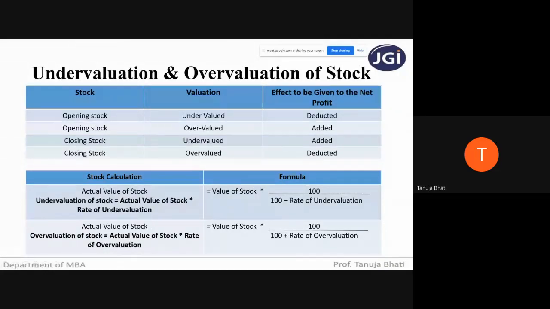Then you will get the amount which has to be added to the net profit or deducted from the net profit. This you will understand better when we practically implement whatever we have studied in this slide in the problems. So remember this formula, students.